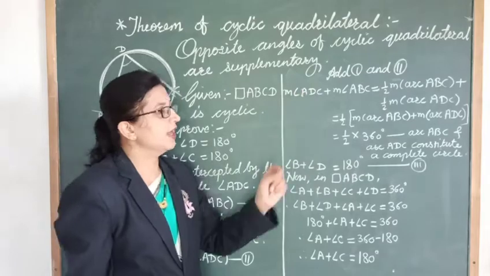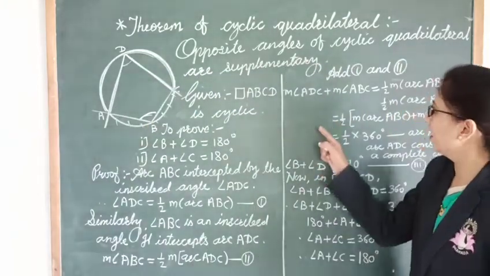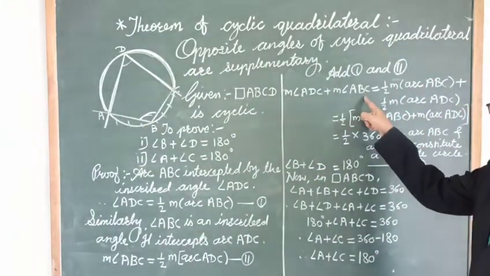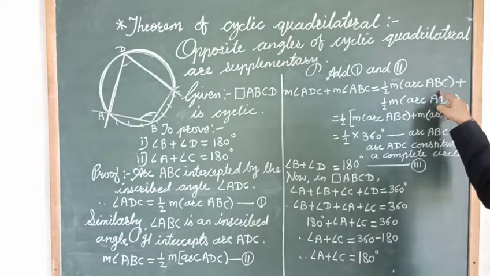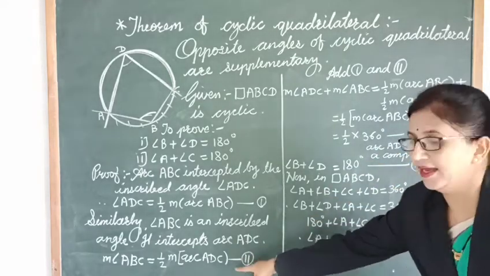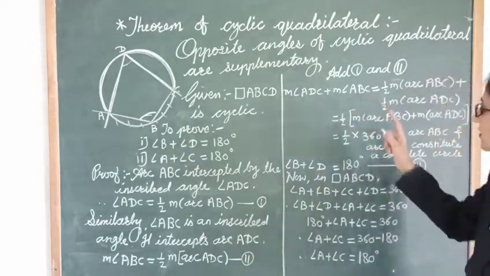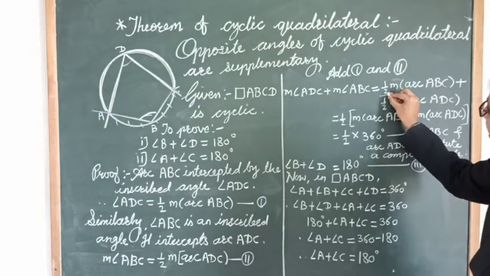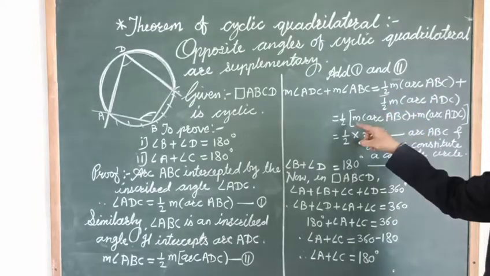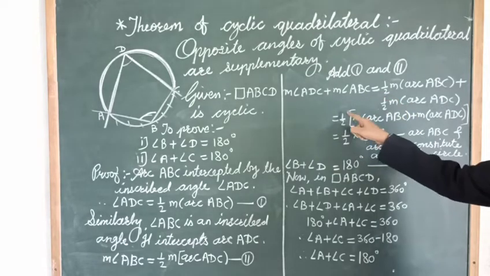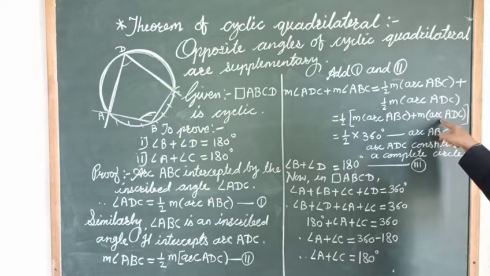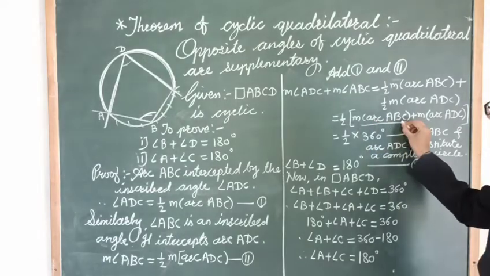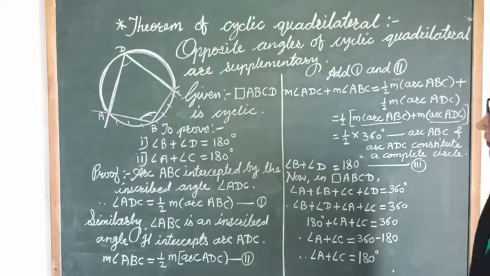So here, measure of angle ADC plus measure of angle ABC is equal to half of measure of arc ABC plus half of measure of arc ADC. So we added this. Now here you can see half is common. Let's take it out. Then half of the measure of arc ABC plus the measure of arc ADC.